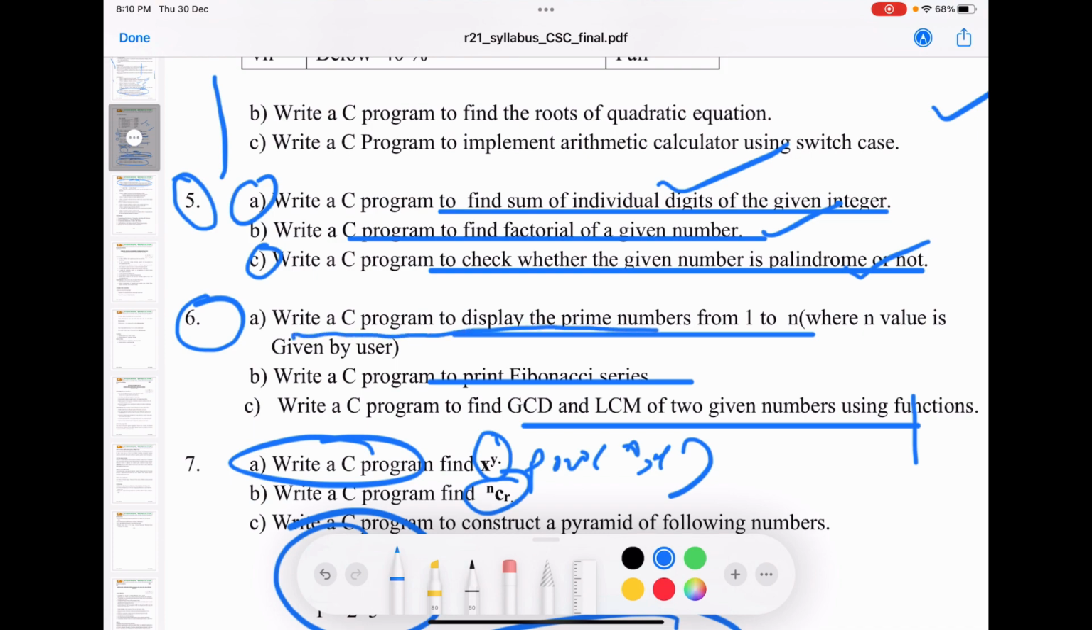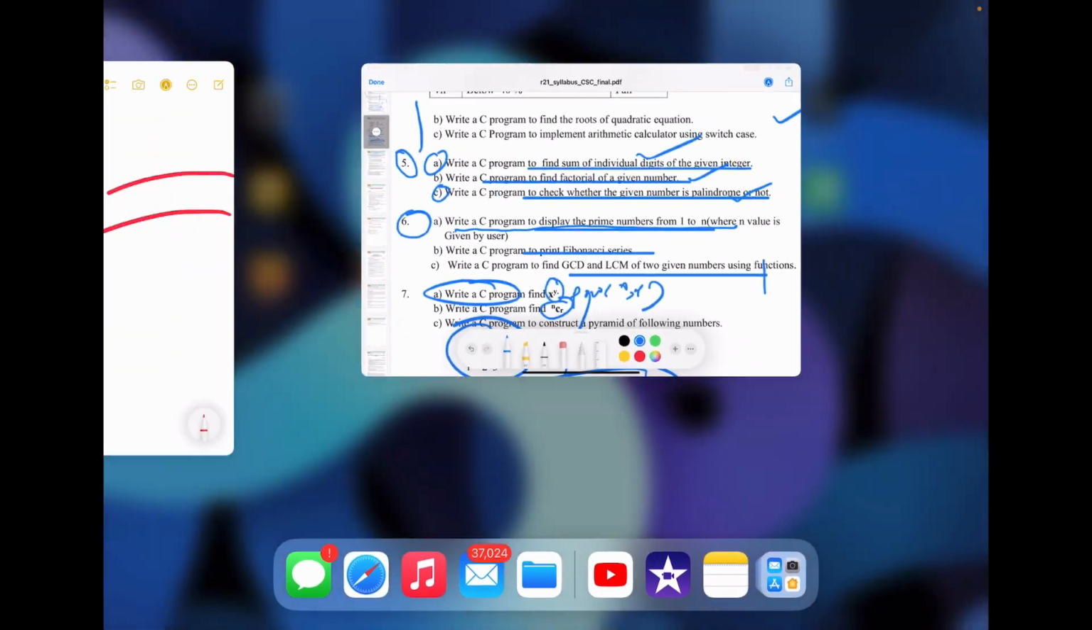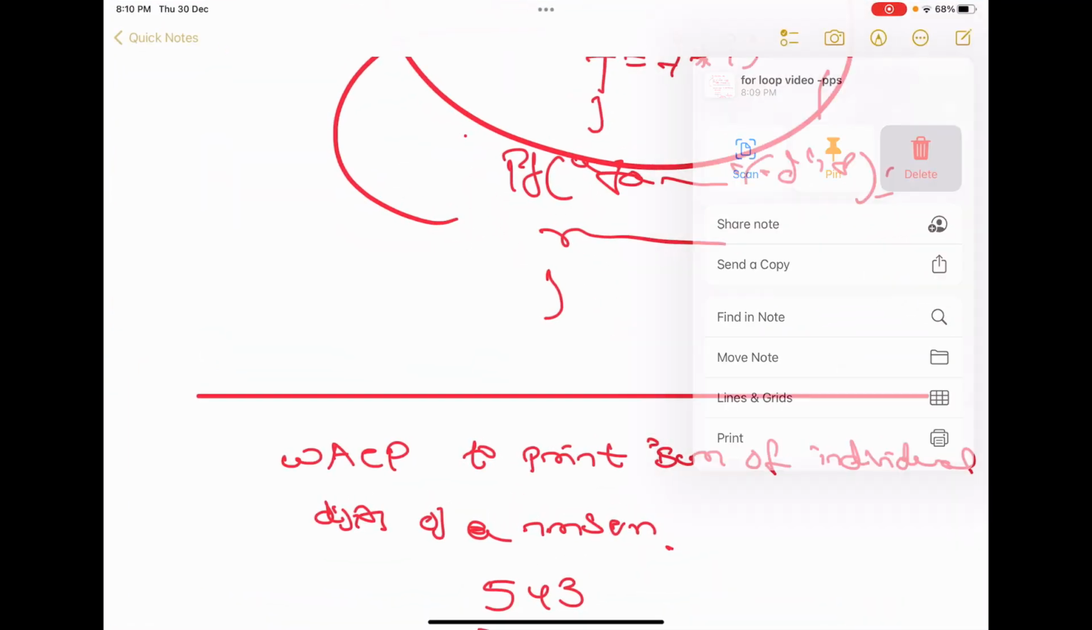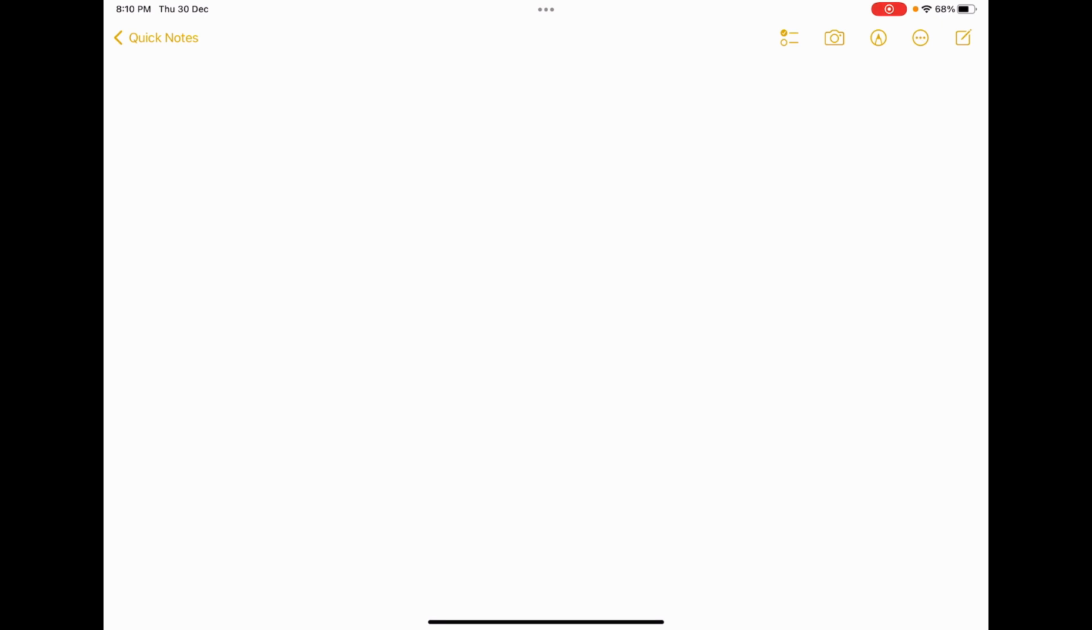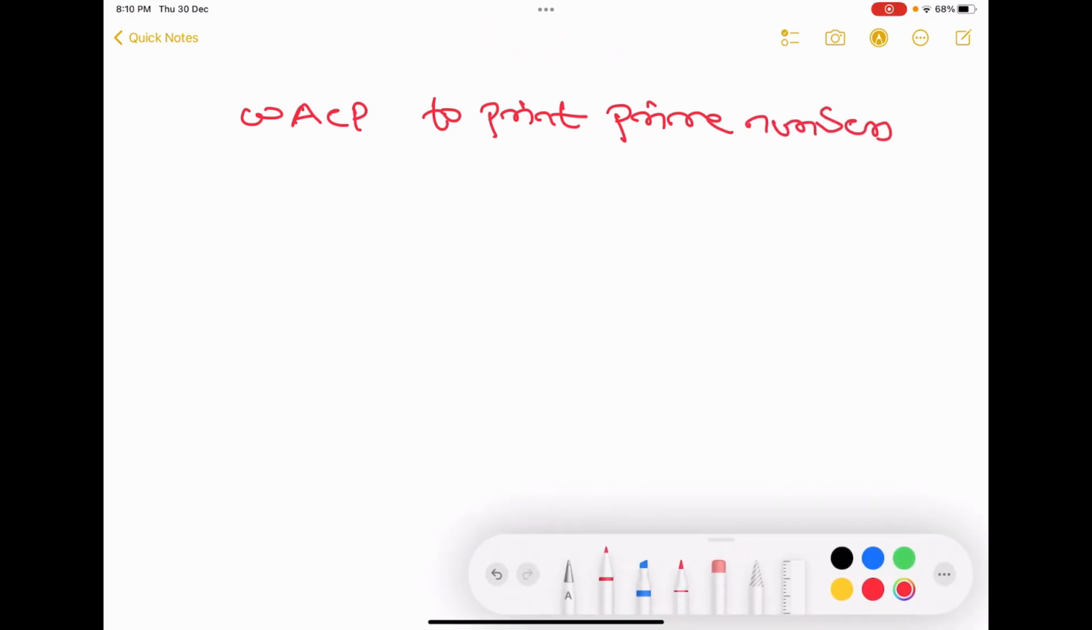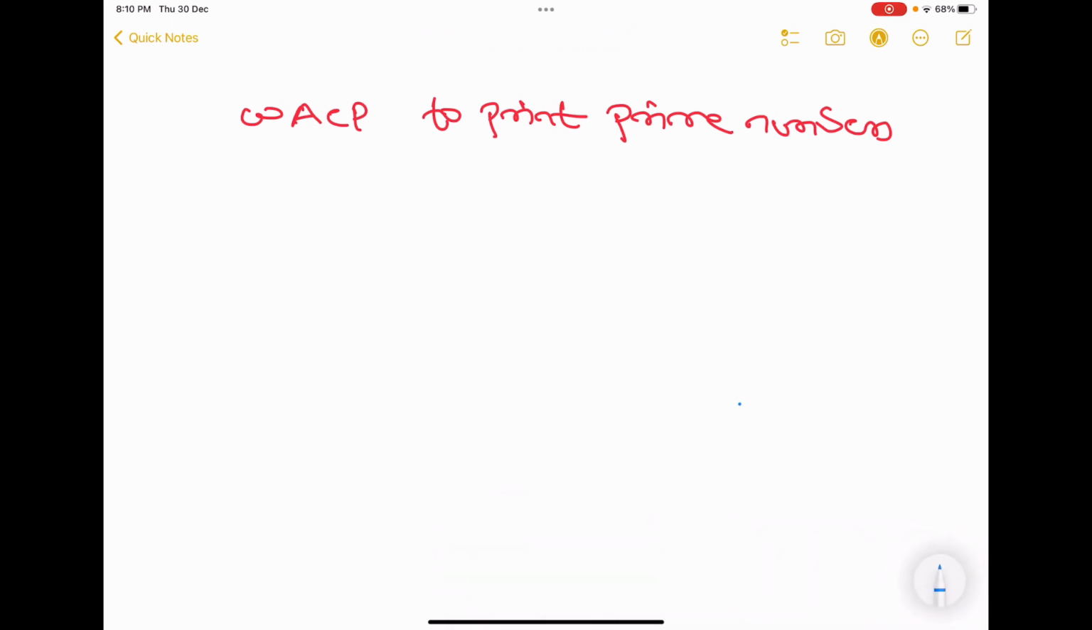Write a C program to display prime numbers from 1 to n. Very important problem, very important. Let's write a C program to print prime numbers. Very important problem, and I explained this for both CS, MA and ASB sections today. None of them understood. So let's go very slow.